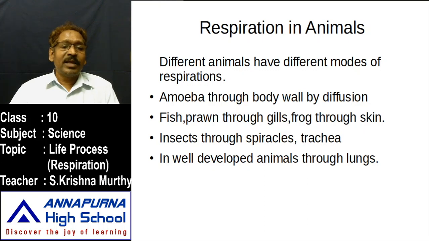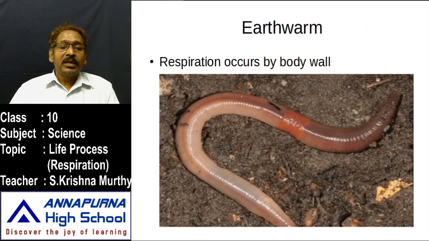Before learning more about amoeba, here is a terrestrial body, the earthworm. Look at the earthworm. It is also a terrestrial body. It does not contain specific respiratory organs such as lungs. Its skin is always moist. It always has moisture on it, so it has the ability to absorb oxygen from the environment because of the body moisture.